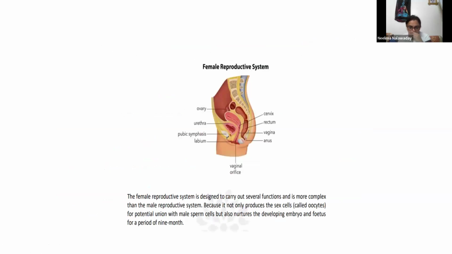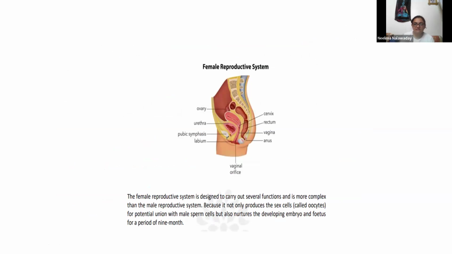Now, female reproductive system. The female reproductive system is designed to carry out several functions and is more complex than the male reproductive system, because the male reproductive system has only three or four structures which play an important role.